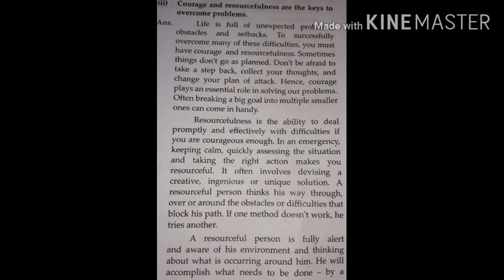Resourcefulness is the ability to deal promptly and effectively with difficulties if we are courageous enough. In an emergency, keeping calm, quickly assessing the situation, and taking the right action makes you resourceful. It often involves devising a creative, ingenious, or unique solution. A resourceful person thinks his way over and around the obstacles or difficulties that block his path.